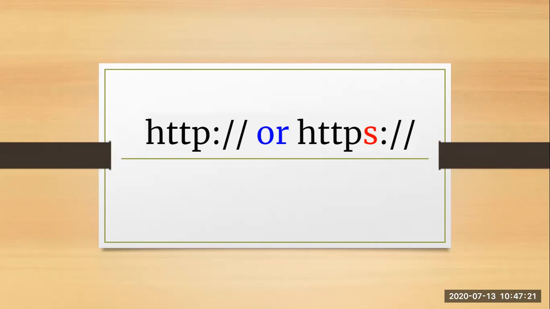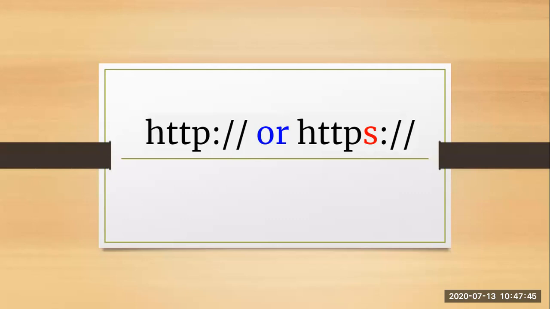HTTP is not secure because it just simply sends your data in plain text. HTTPS is secured because it sends your data in encrypted form. HTTP works at the application layer, whereas HTTPS works at the transport layer. Why does it work on the transport layer? Because it secures all your communication. It secures the whole transmission process which takes place from end to end.